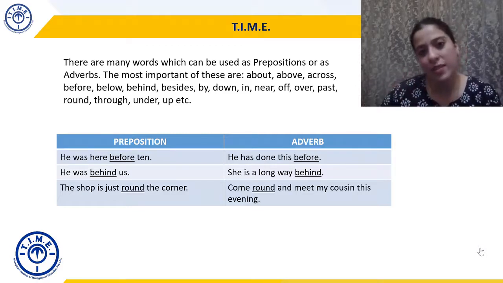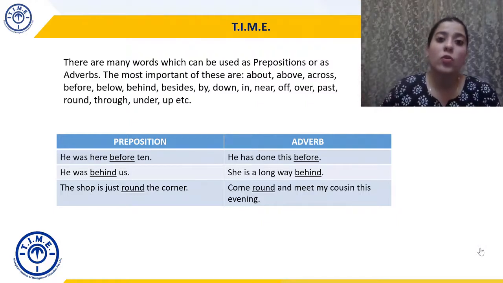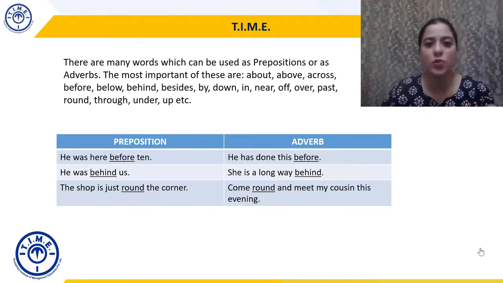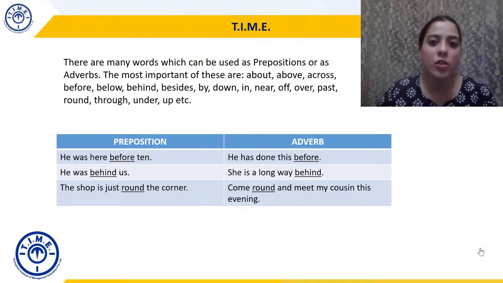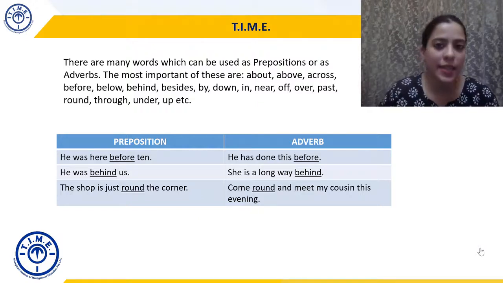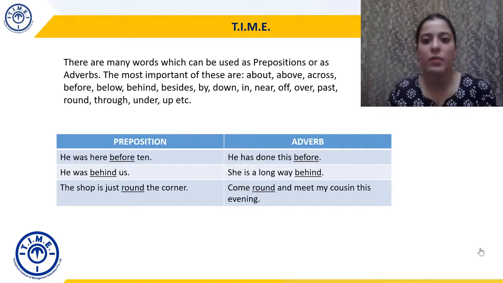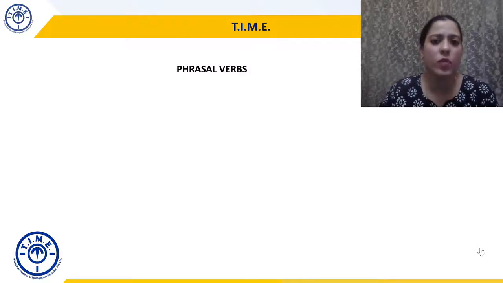If you pay attention to the right hand side of the column, all of the words that are underlined are actually trying to talk about verbs or they are qualifying verbs. Whereas on the left hand side, the words are trying to connect two things, right? So that's why some words can be both prepositions and adverbs, and the words that they qualify or connect will make them either preposition or adverb. I hope this is understood. आगे चलते हैं. Phrasal verbs.